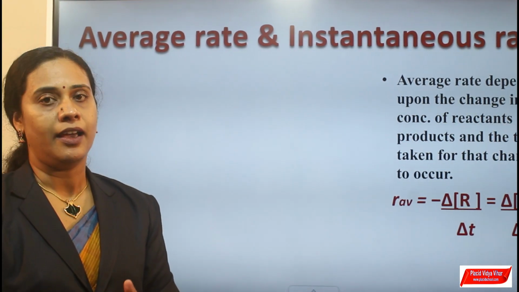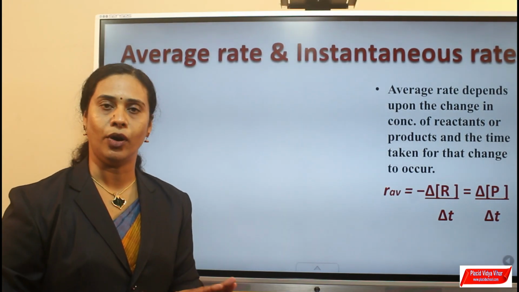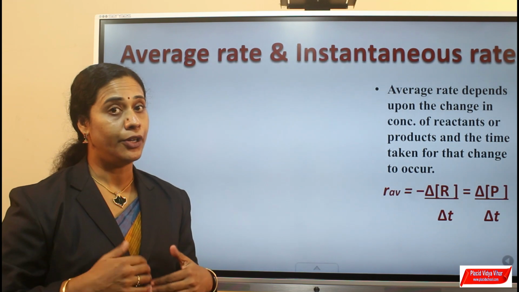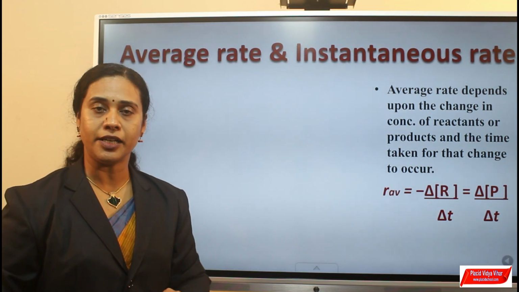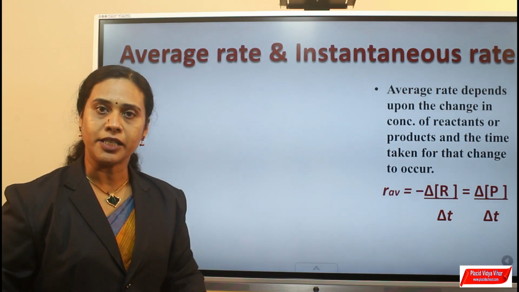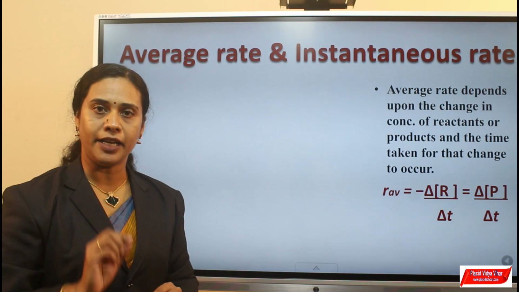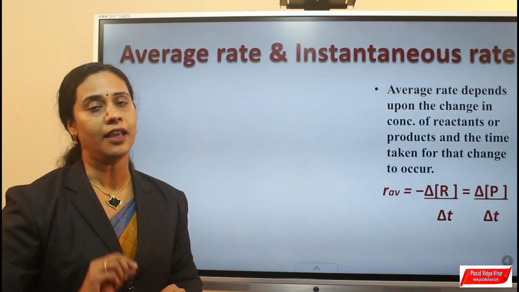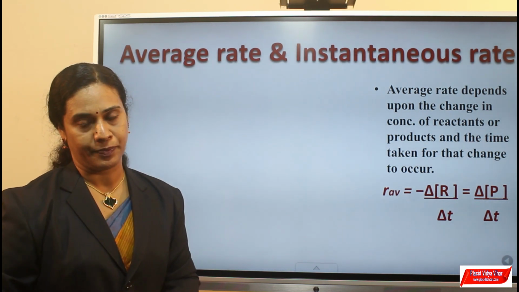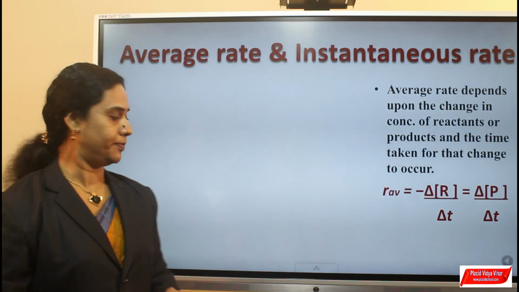But we know that the rate of a reaction does not remain constant throughout a reaction, because during a reaction the concentration of reactant goes on decreasing while concentration of products goes on increasing. Therefore, the rate of a reaction at a particular moment can be expressed. That rate is known as instantaneous rate.